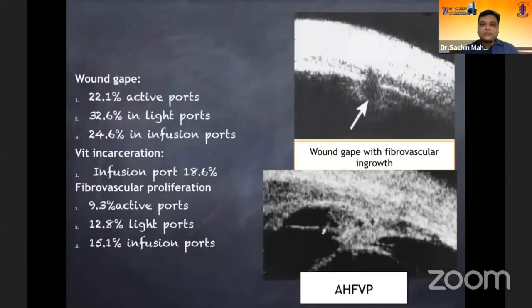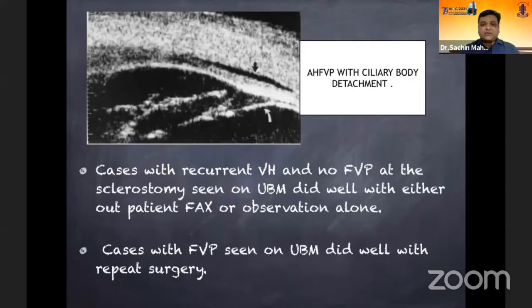These are the pictures which show wound gape and the fibrovascular ingrowth. In the lower picture here, you can see the fibrovascular growth at the intraocular phase. Cases with recurrent vitreous hemorrhage and no FVP at the sclerotomy seen on UBM did well later when the patients were taken up for resurgery.